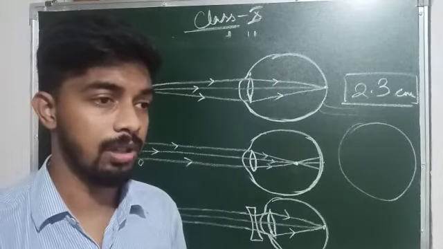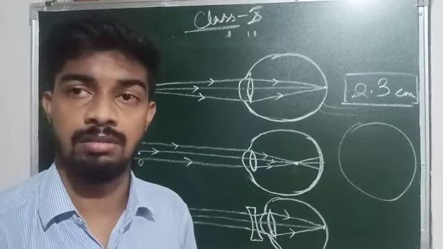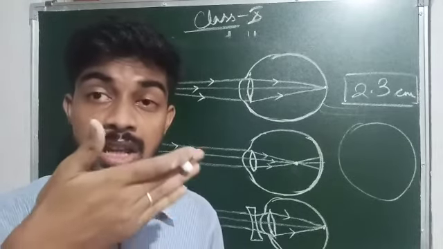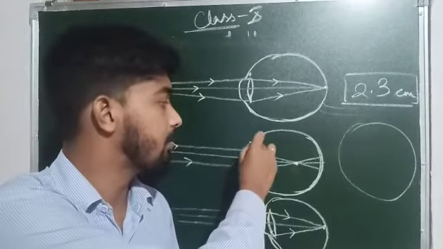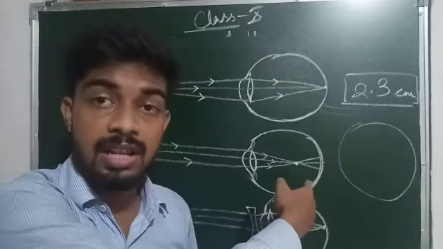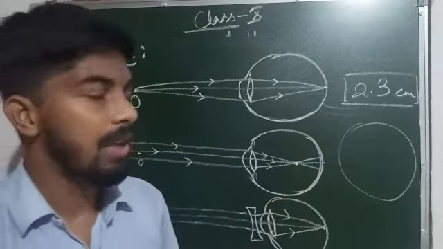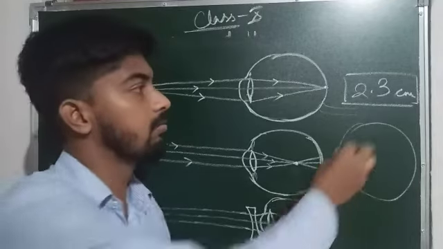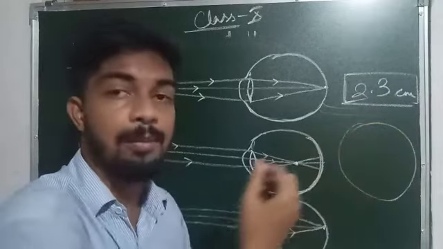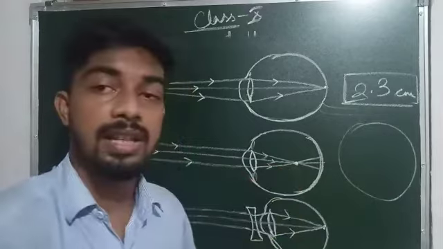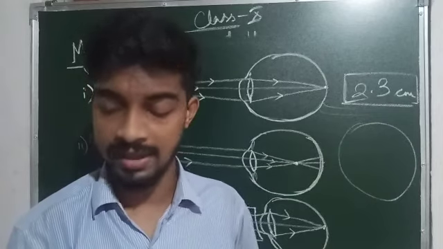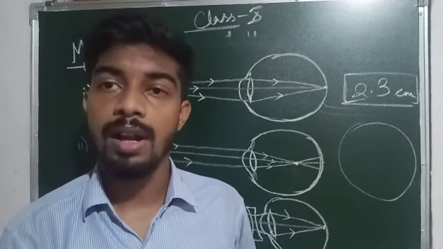Because of using optical devices like mobile phones, tablets, laptops or desktops within the very near range of the eye, the ciliary muscles can become weak and cannot make the image properly on the retina. Sometimes, as I told, the eyeball can elongate; normally the diameter of the eyeball is 2.3 centimeter, but because of some reason the eyeball can become a little bit bigger, due to which this defect can arise. So thank you, this much only for today. You can read the topic from your NCERT book, page number 189. Thank you.